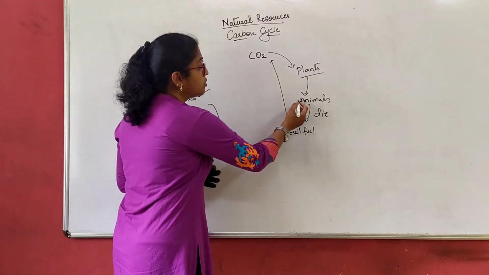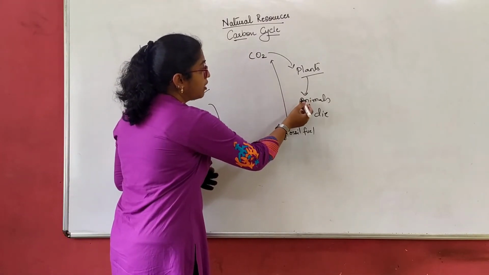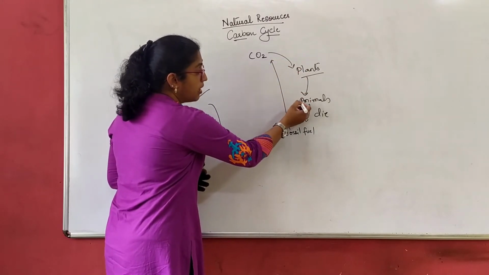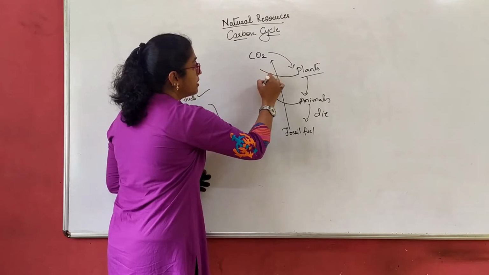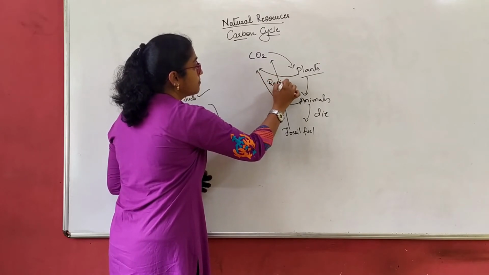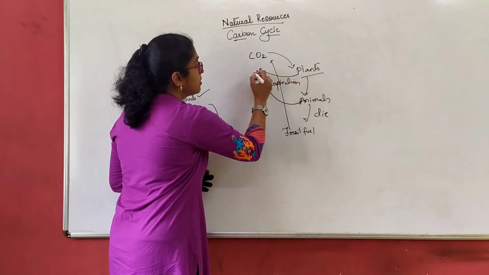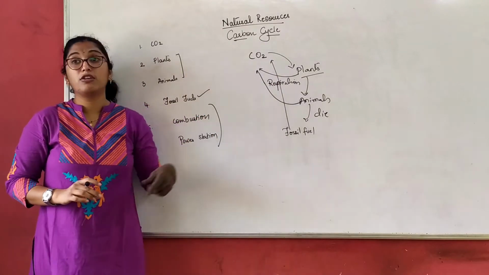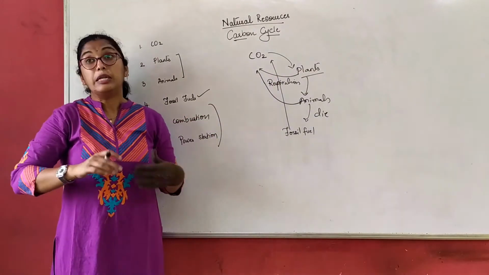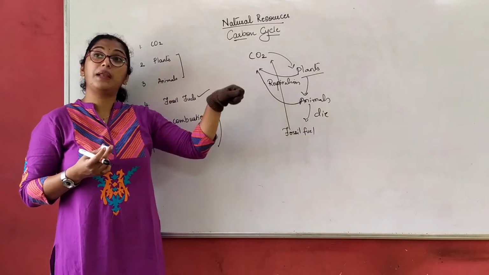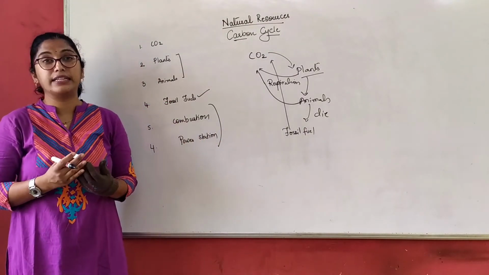Now we can also say that animals and plants both take part in the process of respiration, and carbon dioxide is released in the atmosphere. Yes, we understood that plants also give out carbon dioxide during the night time. You understood this respiration process of plants in your 10th standard, where you have it in detail.